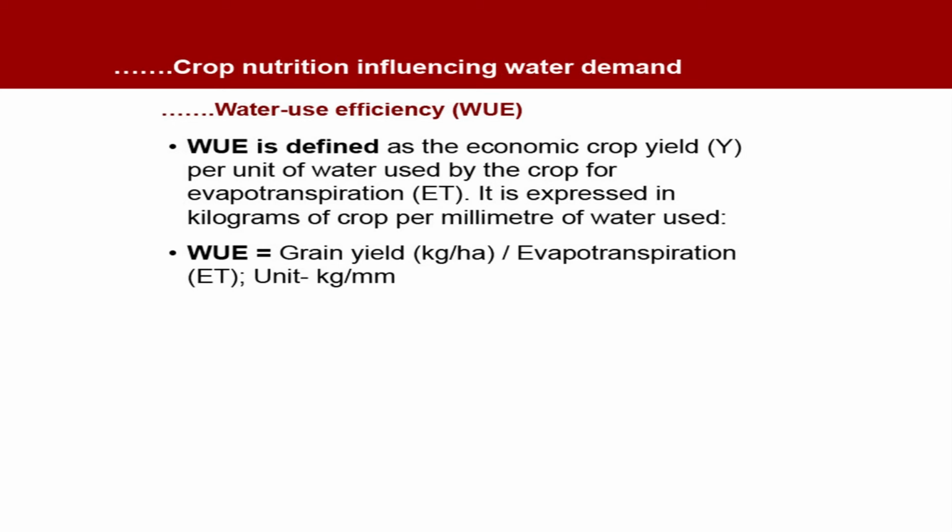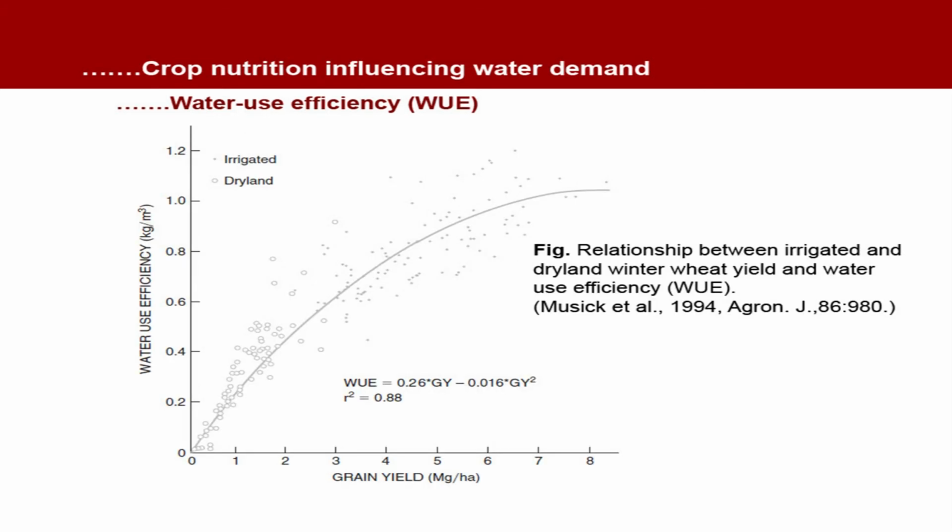And similarly, in inputs, fertilizer has a very important role in increasing water use efficiency. You have seen throughout this lecture how these fertilizers are important to increase water use efficiency. Now see the relationship between grain yield and water use efficiency reported by Musick in 1994, between irrigated and dryland winter wheat yield and water use efficiency.